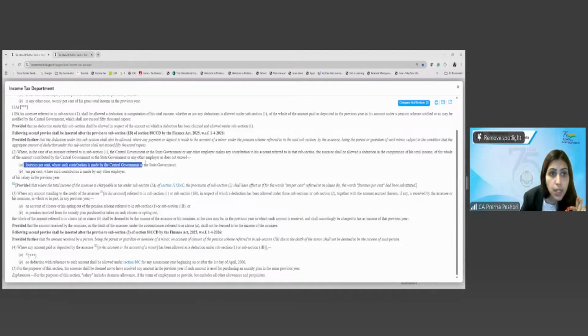If you see, this is 14%, right? Where the contribution is made by the central government or the state government, the employer contribution is allowed as deduction, and 10% if the contribution is made by any other employer. And if you opt for 115BAC, then in that particular case, it will be 14%. So under 80CCD(2), it is allowed as a deduction in the hands of the employee also, which is the employer contribution.